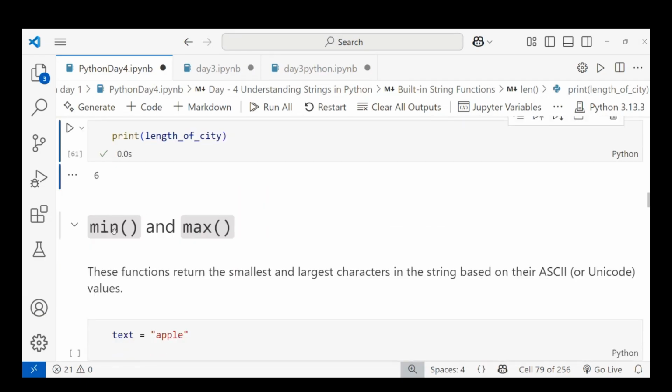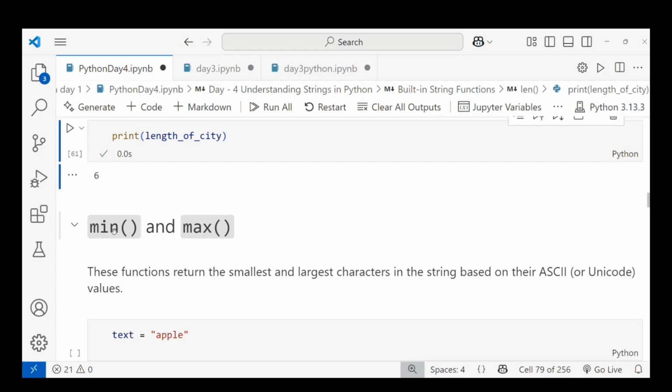Let's see another function: minimum and maximum. These functions return the smallest and largest character in your string based on the ASCII value. ASCII values are already declared for every character on your keyboard. Uppercase A has a different value, and lowercase a has a different value.